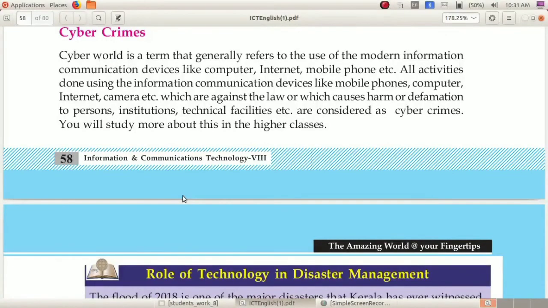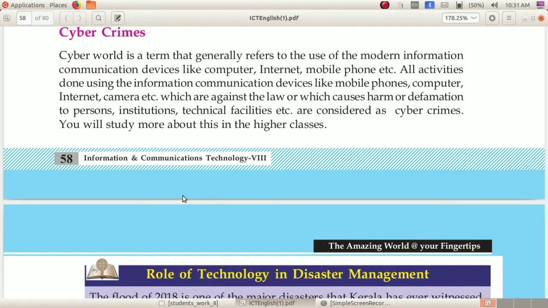Next, cyber crimes. You may have heard about the cyber world. This term generally refers to the use of modern information communication devices like computers, the internet, mobile phones, etc. There are a lot of laws, rules and regulations with regard to this cyber world.